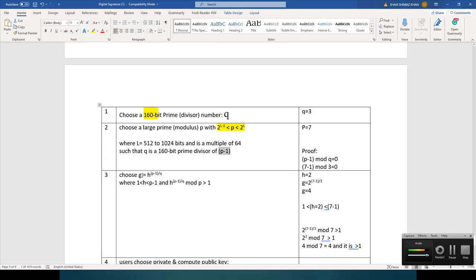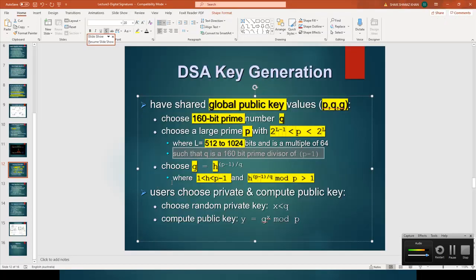Then you choose the G, computing the G in such a manner using the value H. So you choose the H such that it is greater than 1 and less than P minus 1, and H to the power (P minus 1) divided by Q mod P should be greater than 1.